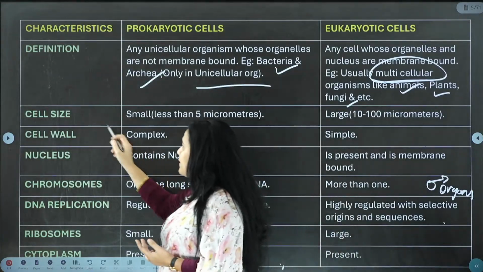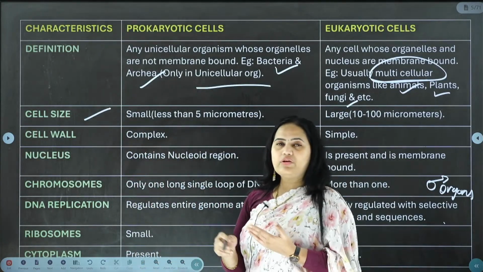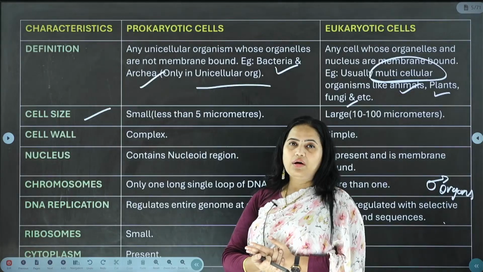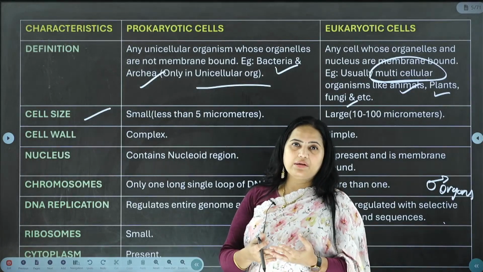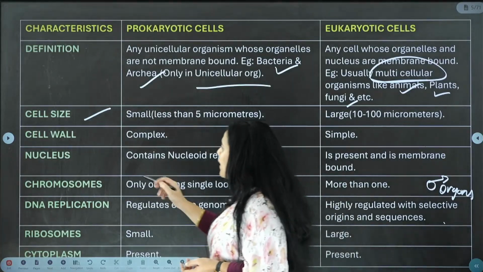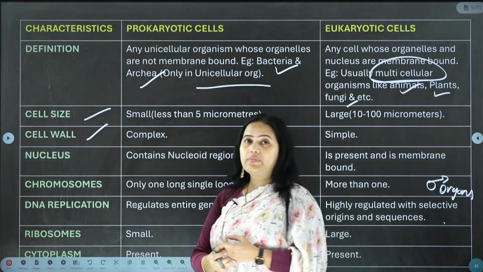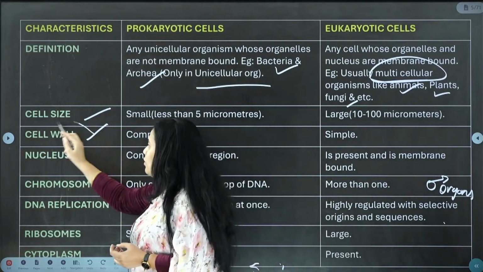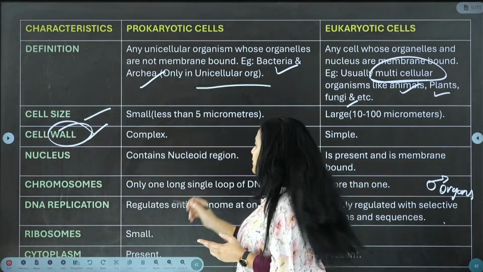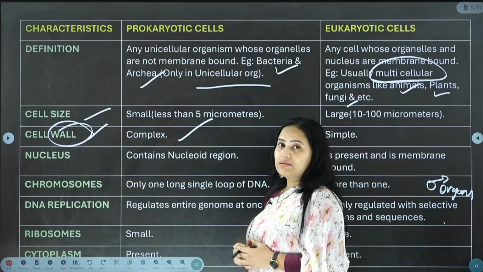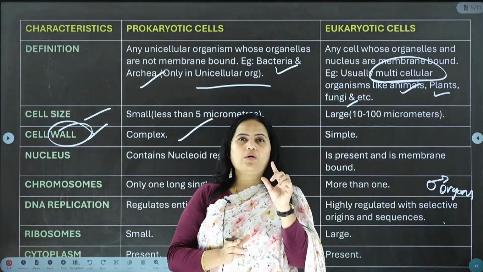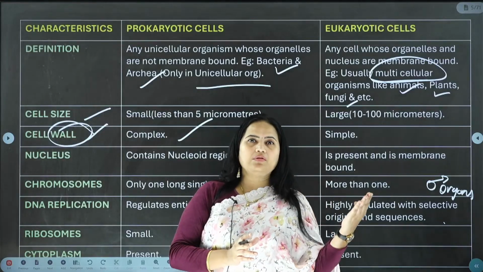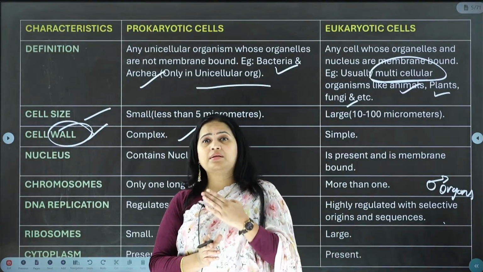And what is the second category? Cell size, obviously. In the previous slide you have already seen it. Prokaryotic cells are smaller in size, whereas the eukaryotic cells are larger in size. Next, let us see the cell wall. The very terminology wall means the outer component. Cell wall, here it is complex. In the prokaryotic cell it is complex because it is the only organelle which stops outside things from entering inside the cell.